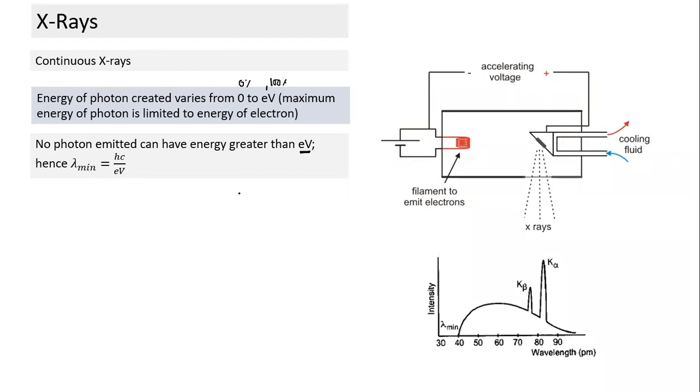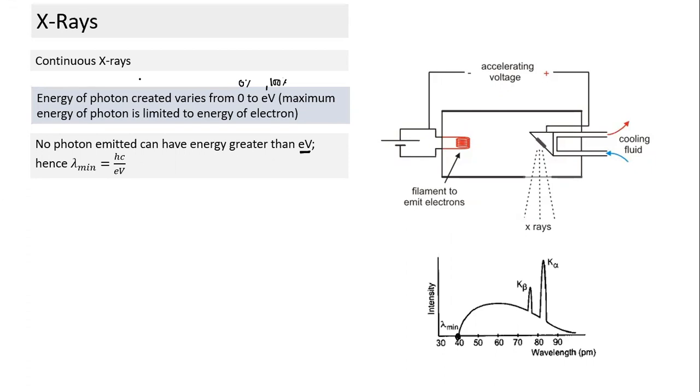Sir, in the graph shown here, the wavelength of 80 picometers, is that able to knock off the inner orbit electron, right, sir? No. See, this has already been converted into a photon. Here we are talking about photon energy.